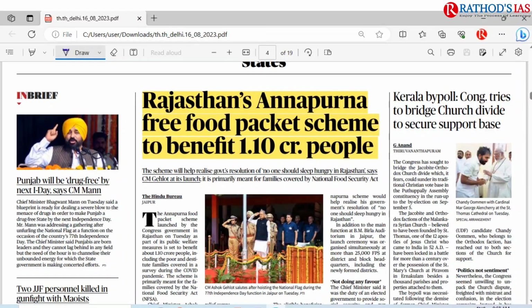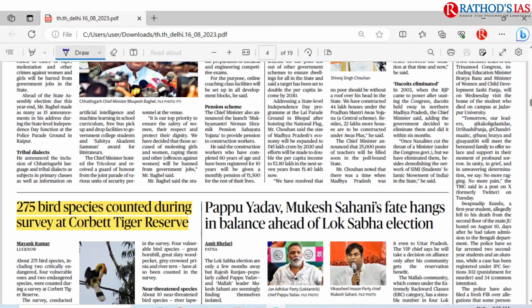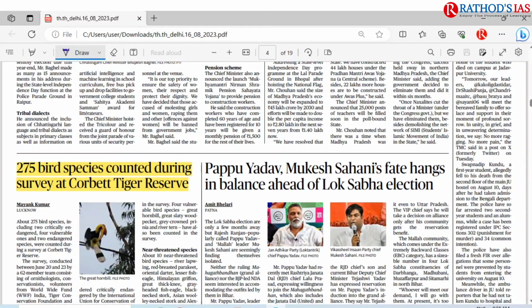regarding the Annapurna free food packet scheme of Rajasthan. And if you are from Rajasthan, this scheme is very important, and you can use this article as a case study when we are talking about food security and nutritional security of the people. And here you can see this article, 275 bird species counted during the survey at Corbett Tiger Reserve.